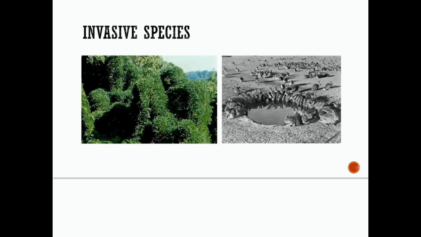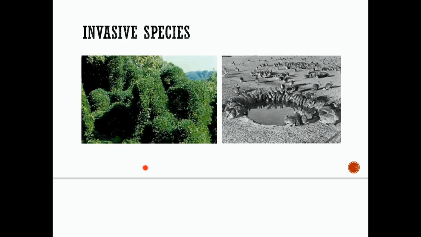Ecosystems can also change as a result of an invasive species, okay? An invasive species is an organism that is introduced to a completely new environment, often through human activity. So, the invading species may thrive in this new area, which results in competition for food, water, space, resources that were once used by the native organisms, the plants and animals that lived there in a particular place for a very long time. Okay, when this happens, native organisms can become endangered or even go extinct because of this invasive species.